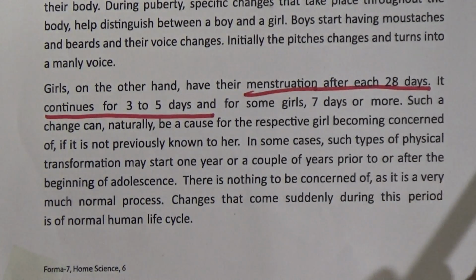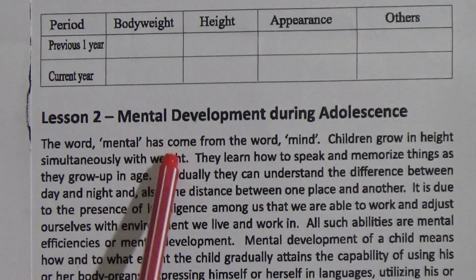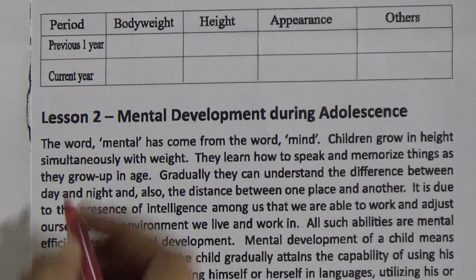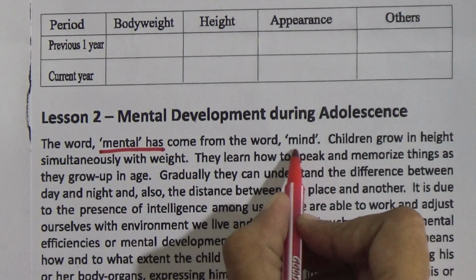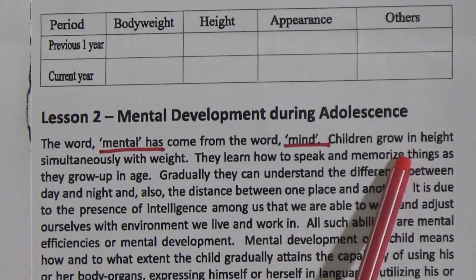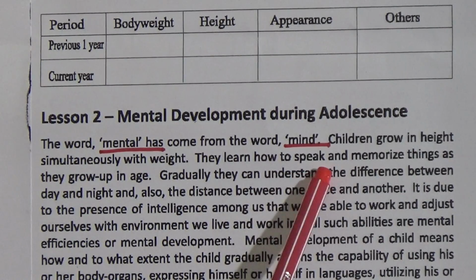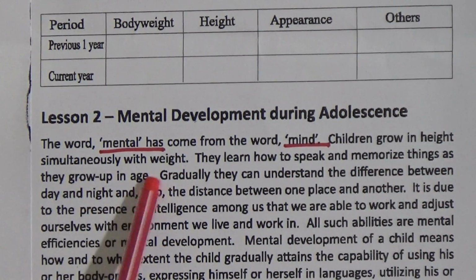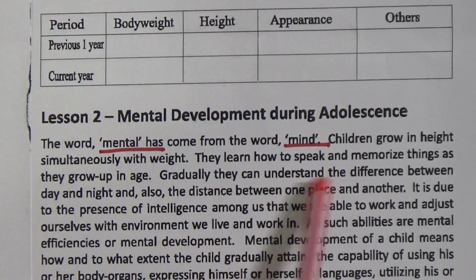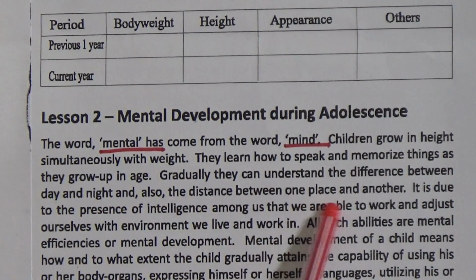So lesson 2, mental development during adolescence. The word mental has come from the word mind. It is related with the mind. Children grow in height simultaneously with weight. They learn how to speak and memorize things as they grow up in age. Gradually, they can understand the difference between day and night and also the difference between one place and another.